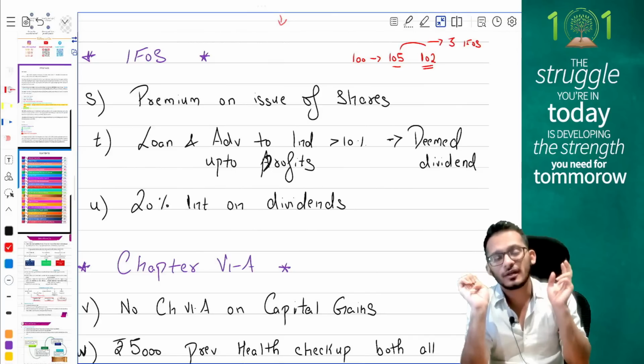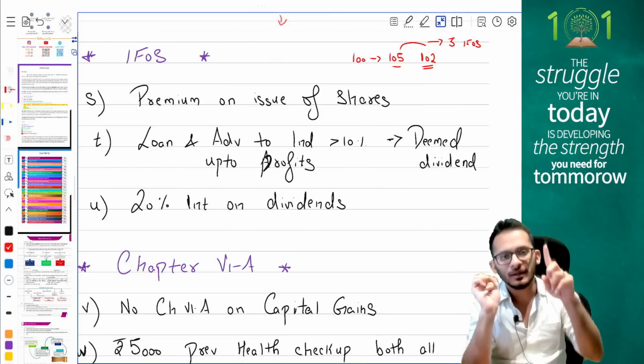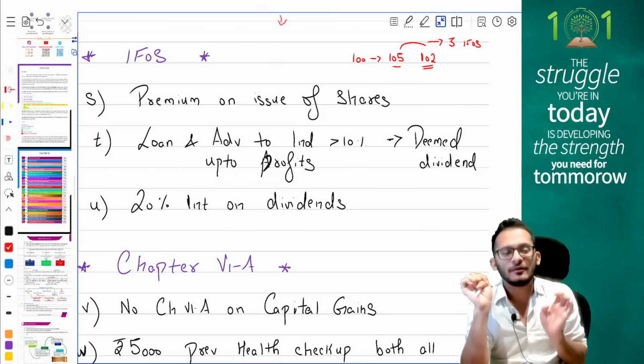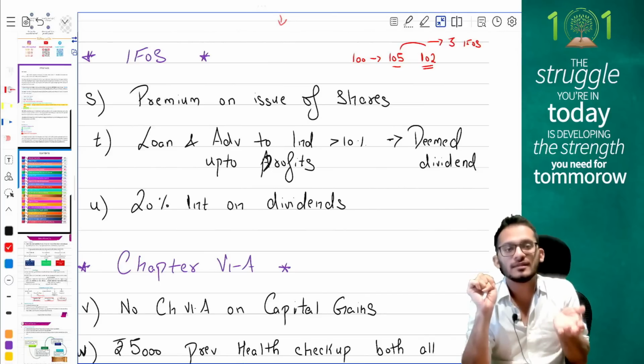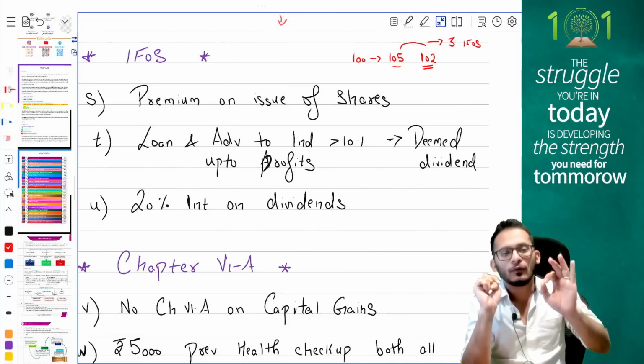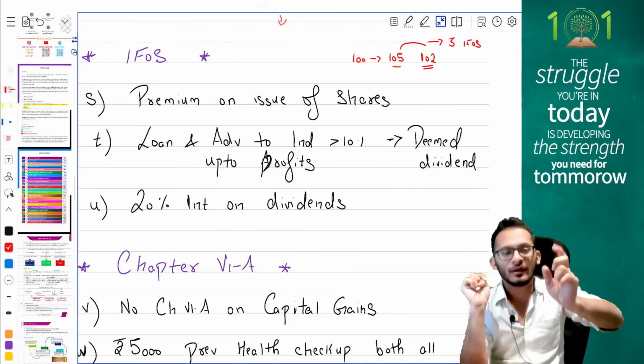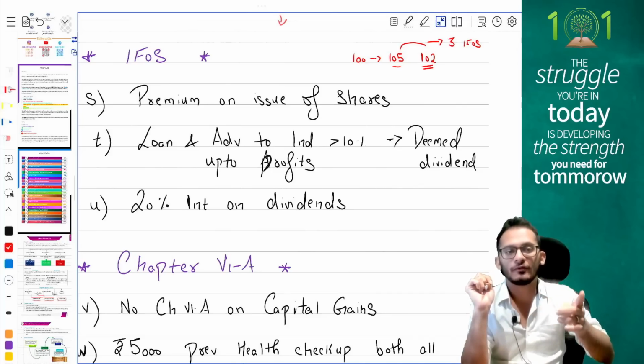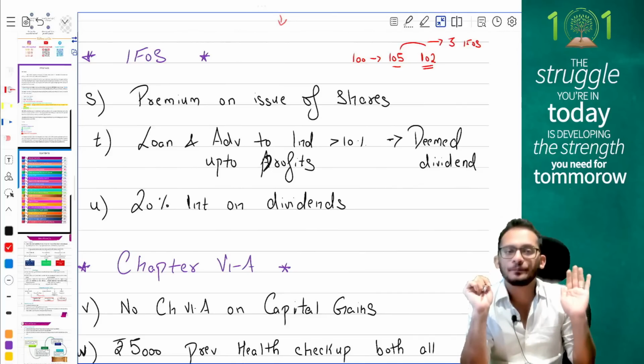Next, two provisions or adjustments relating to the dividends chapter, people. Adjustment number 1 says, if you are planning to issue any loans or advances to an individual holding more than 10% voting power, then whatever loans and advances you give to the shareholder will be deemed as dividend to the extent of the accumulated profits of the company.